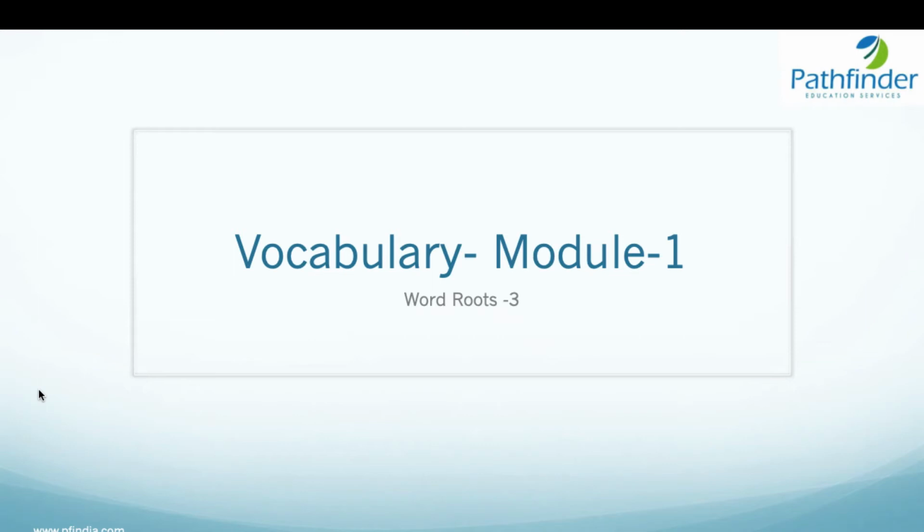Welcome to the third session on word roots. And in this session, we will again see some words based on some more roots.